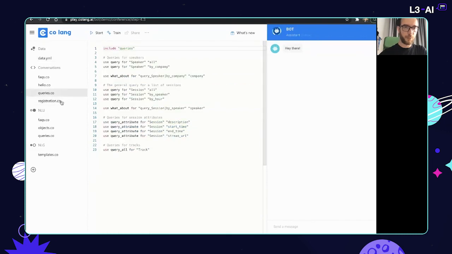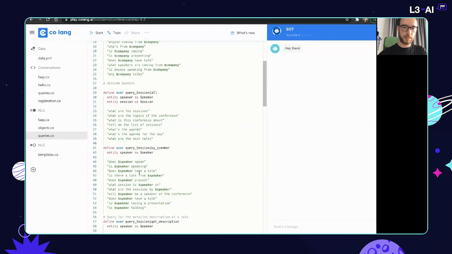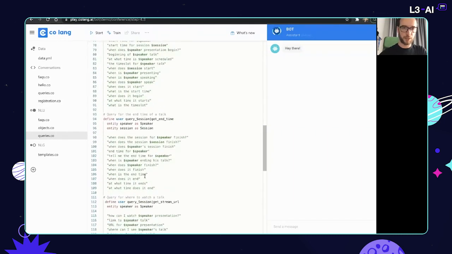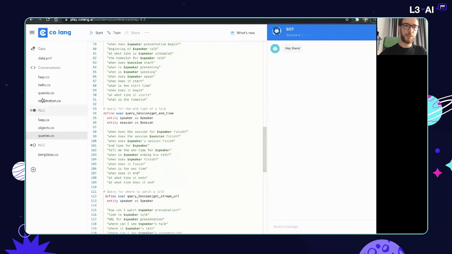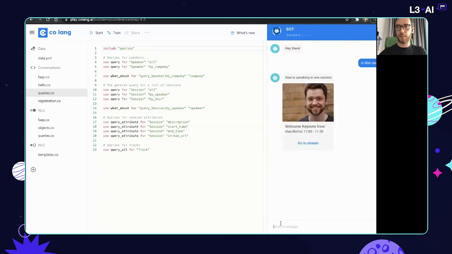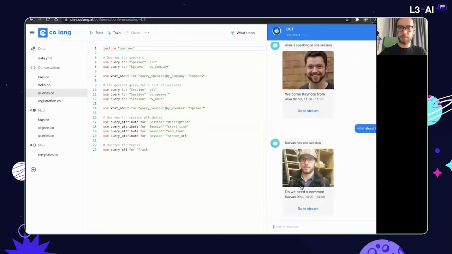I've already added a few more queries here. So queries for sessions and for different attributes of a session. So like the start time, the end time, and so on. Again, like about 10 examples for each of them. And here, just a few more lines using the same components that we've seen. So if I ask things like, is Alan speaking, for example, they need to tell me Alan is speaking in 1 session. What about Razvan? Then I would get this, okay, really nice, all good.